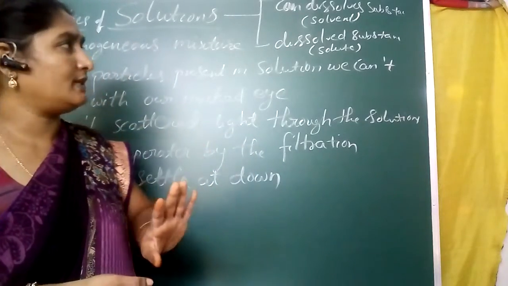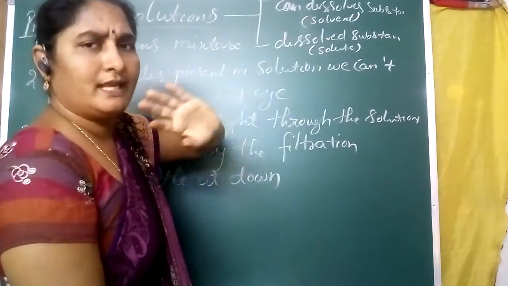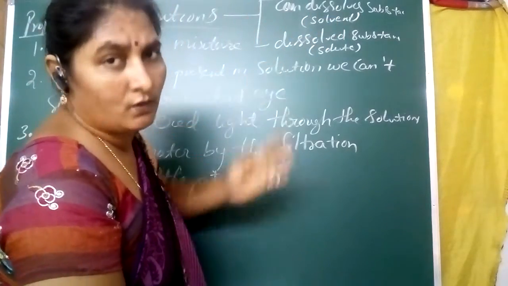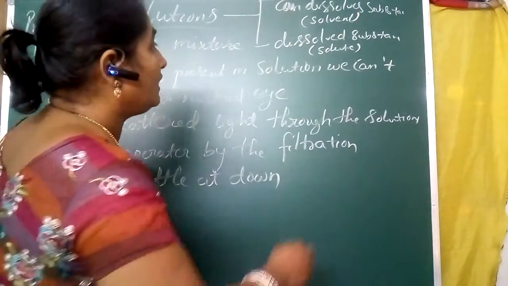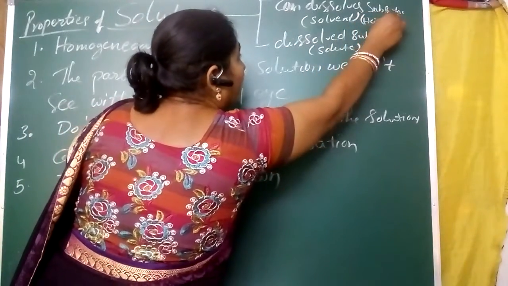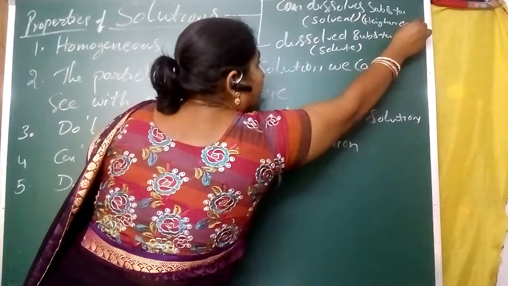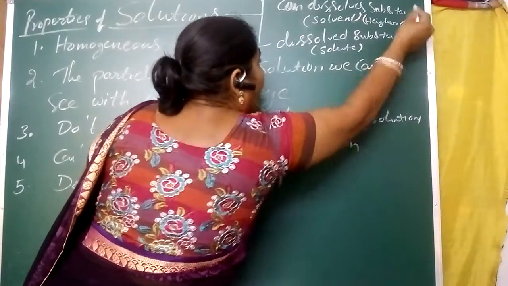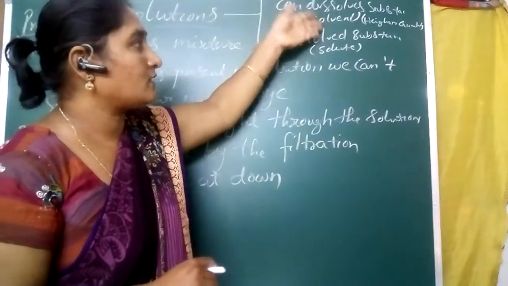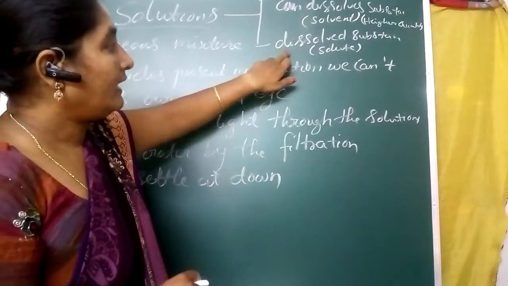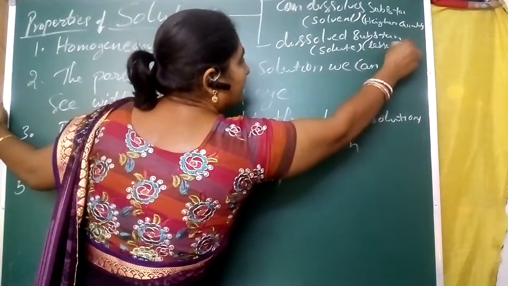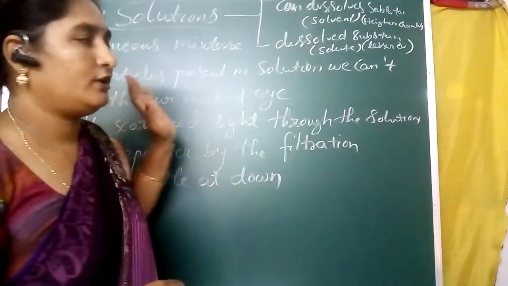Another definition is that every time you say any solution, the solvent is the higher quantity. The substance in higher quantity in the mixture is called the solvent, and the lesser quantity is the solute. Keep it in your mind.